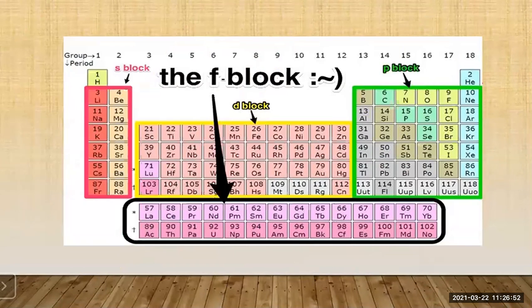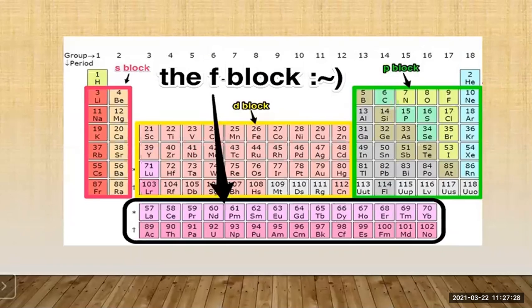Then the periodic table is again classified into the 4 blocks. So here you can see the first A and the second A, excluding hydrogen, that is called the S block. Okay. So it is divided into the 4 blocks: S block elements, D block elements, P block elements, and the F block elements.